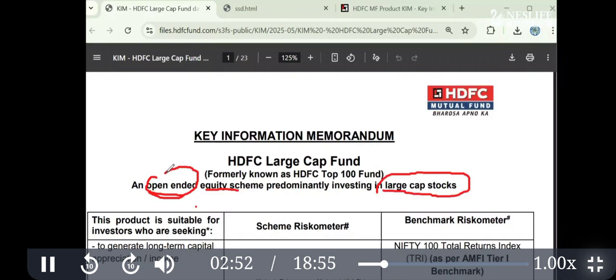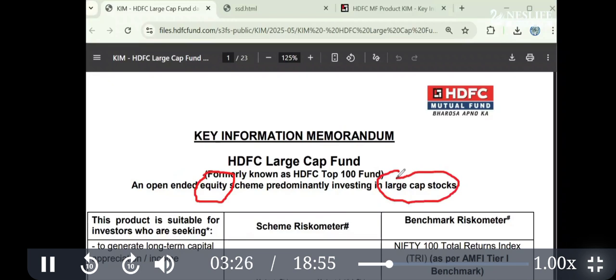So don't learn about close-ended and interval. My approach here will be to explain only relevant points, and the not important points we will not touch to avoid confusion. So what is an open-ended scheme? Open-ended scheme is the scheme in which you can invest any day of the year. That means any time entry and exit. Aao jao ghar tumhara. Second word is equity scheme. That means it is invested mainly into the shares. And which type of shares? Large cap shares.